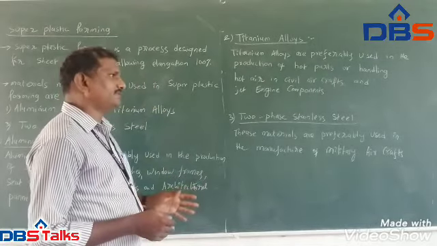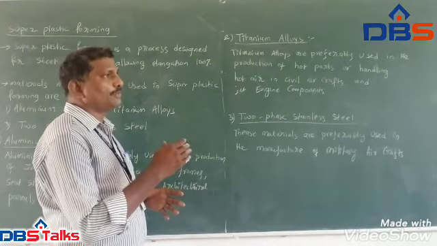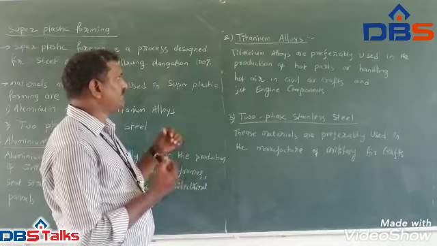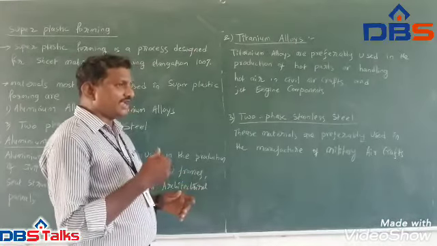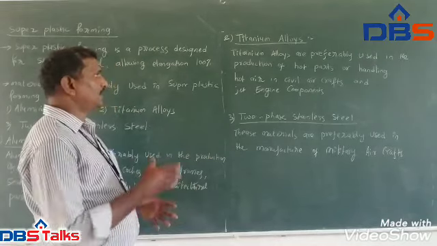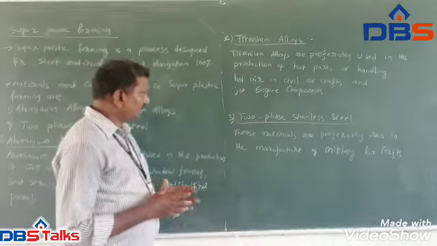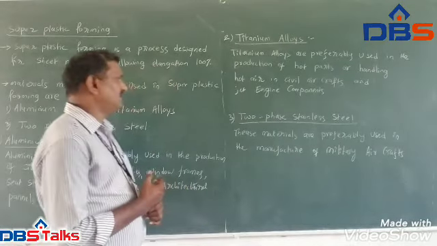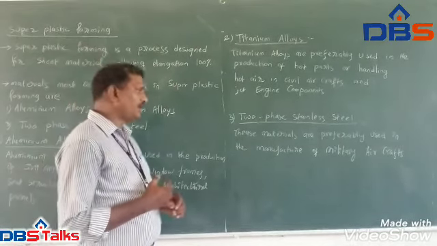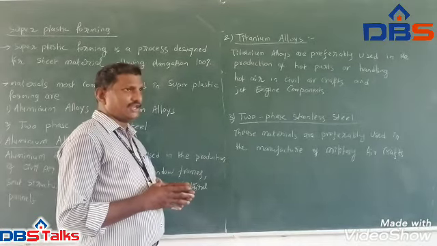So the metal sheets used to produce the components must withstand a higher temperature. So we will choose titanium alloys for that sheet metal working. Next, two-phase stainless steel. These materials are preferably used in the manufacture of military aircraft.